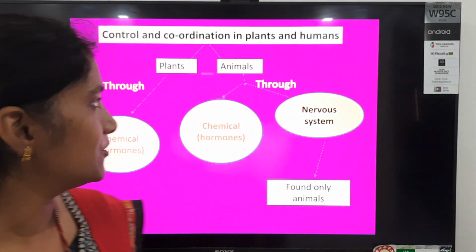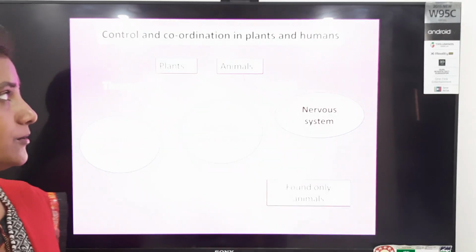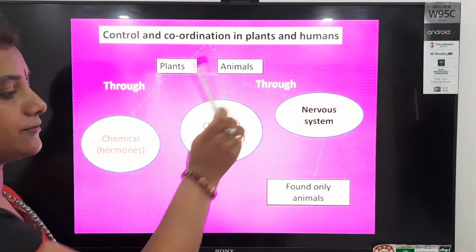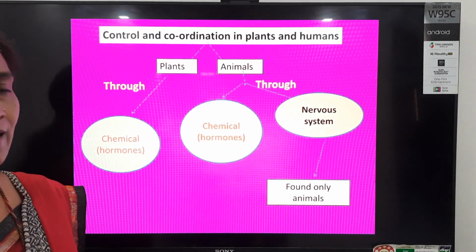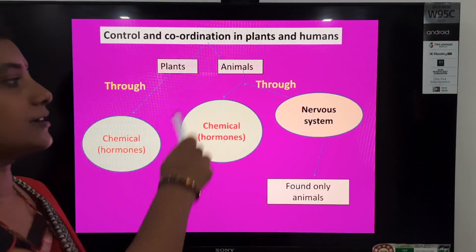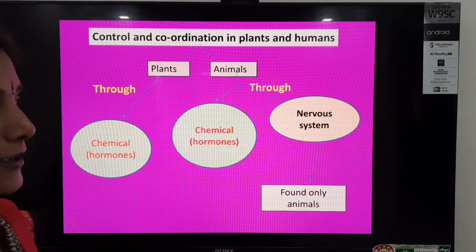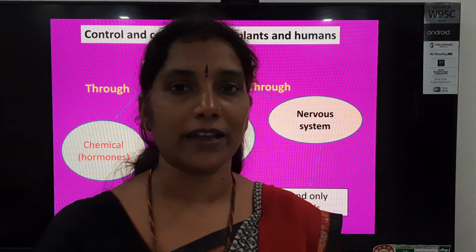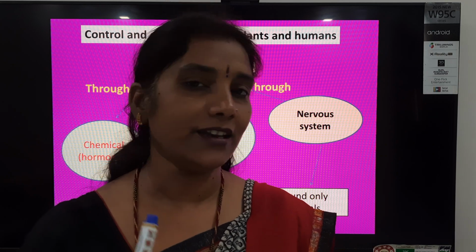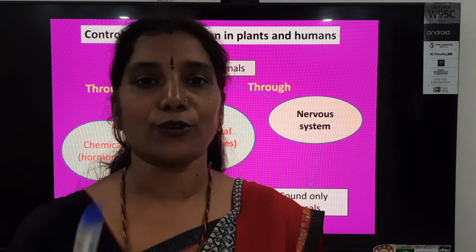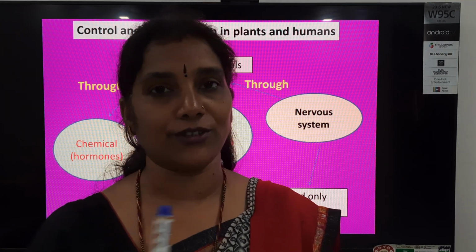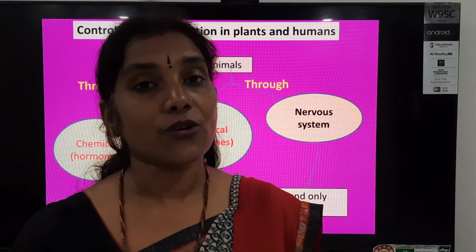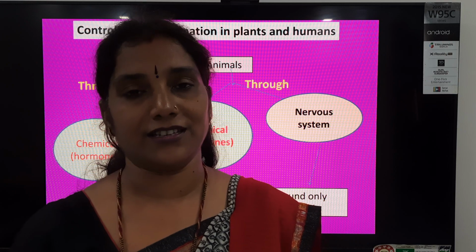In the previous video, we discussed control and coordination in animals through the nervous system. How do animals control their activities? Isn't it, students? Like, I am moving my hands and it is in my control. You are watching the video, it's in your control. In the same way, plants also control their activities.